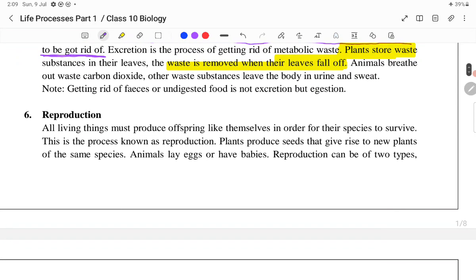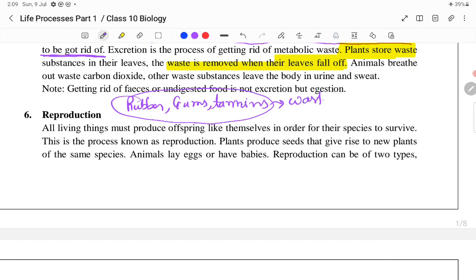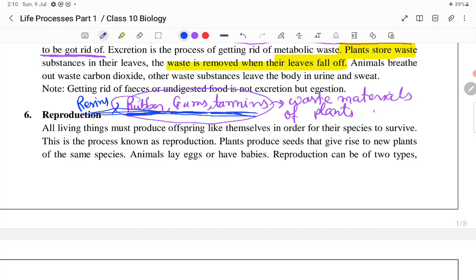Now, there are certain things, for example rubber, gums, tannins and resins, which we get from the plants. These are the waste materials of plants. Do you know? The rubber is used commercially. These are basically waste materials which the plant is liberating out from the body, but they are commercially important for us. Hence, we take them out and use them for our commercial activities.